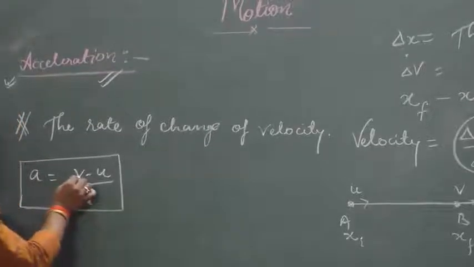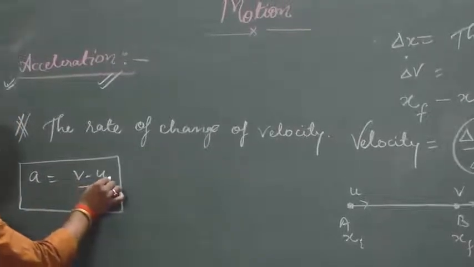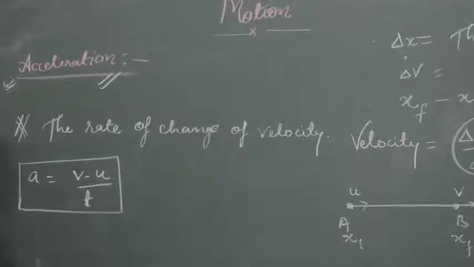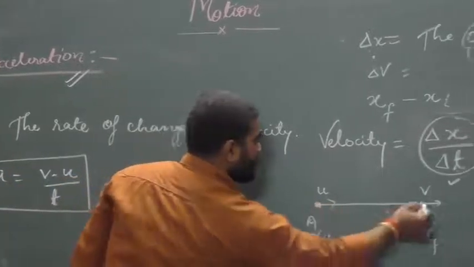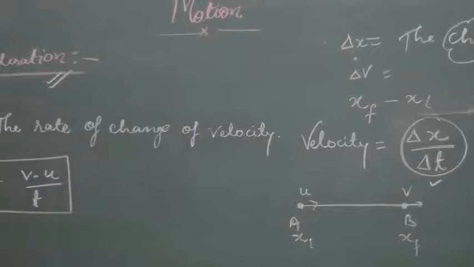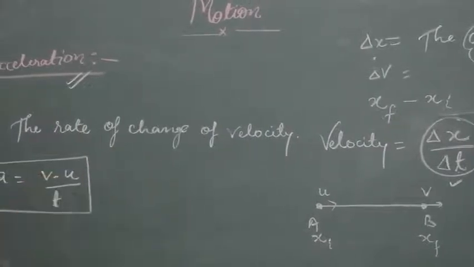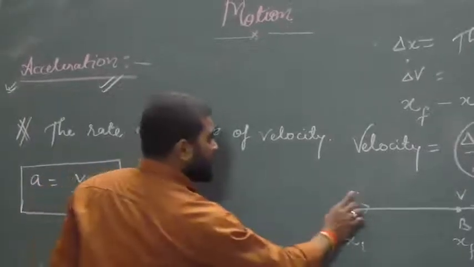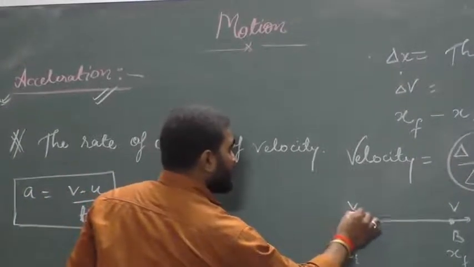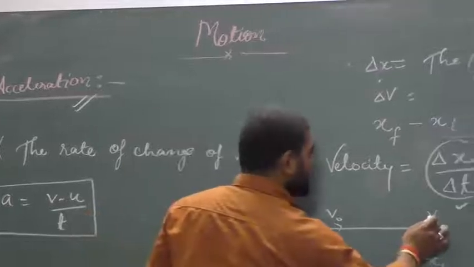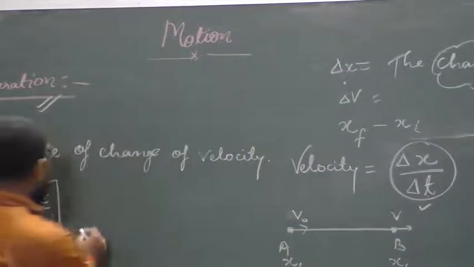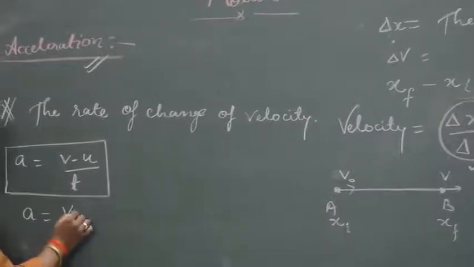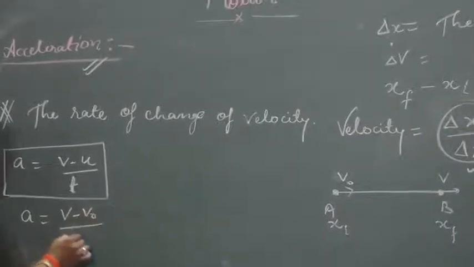Here v is the final velocity, u is the initial velocity, and t is the time taken by the body to reach from A to B. Let us suppose the initial speed of the body is v naught and the final speed is v. In this case we can write acceleration equals v minus v naught upon t.